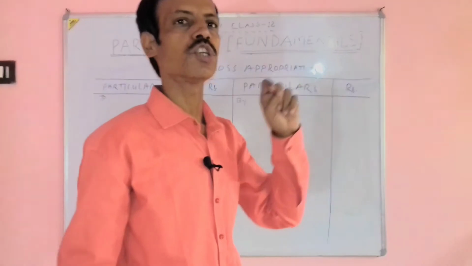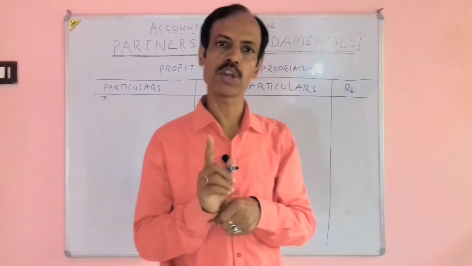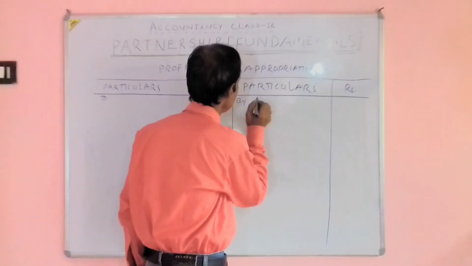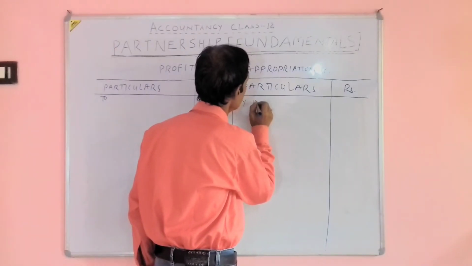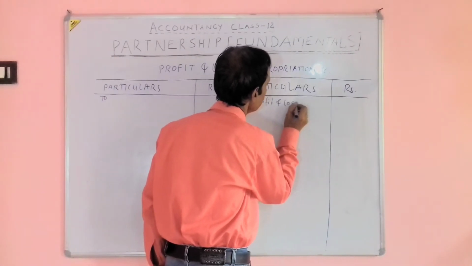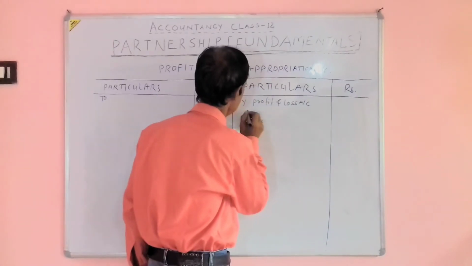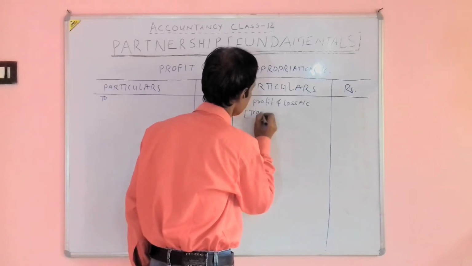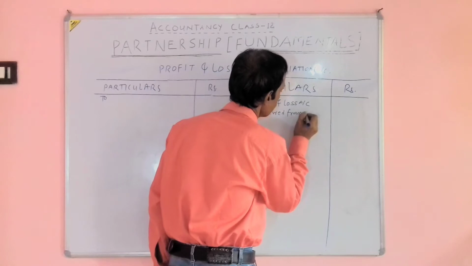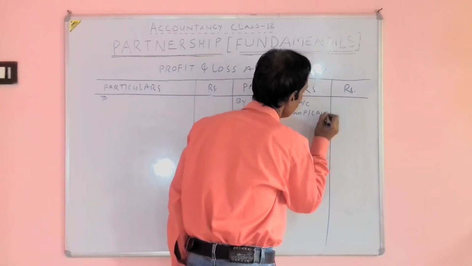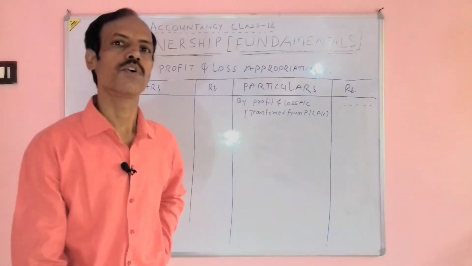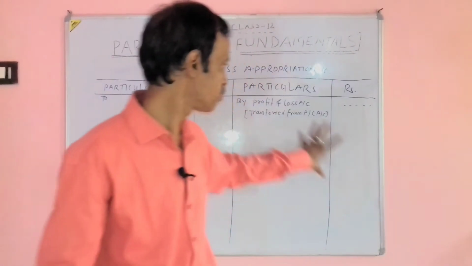First of all, we will transfer the profit as disclosed by profit and loss account, and on the credit side we will write "By profit and loss account transferred from profit and loss account". What profit we have obtained from profit and loss account is transferred here.